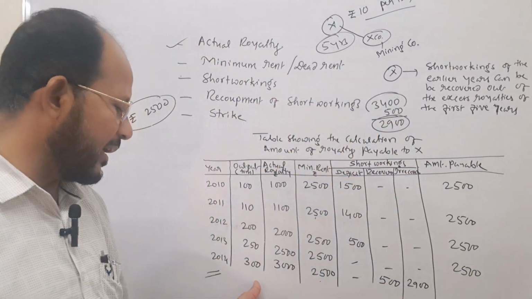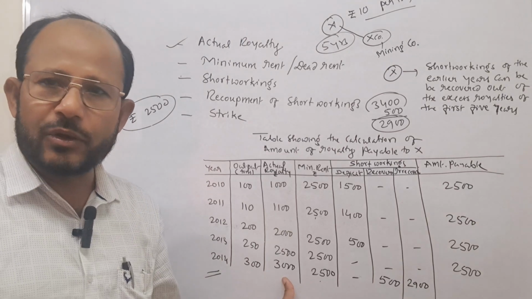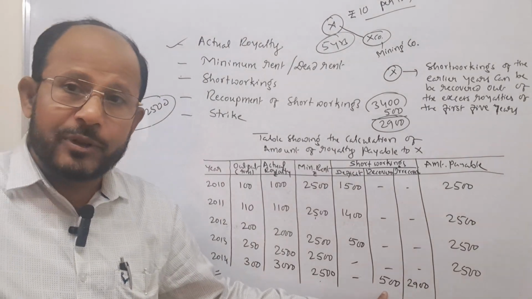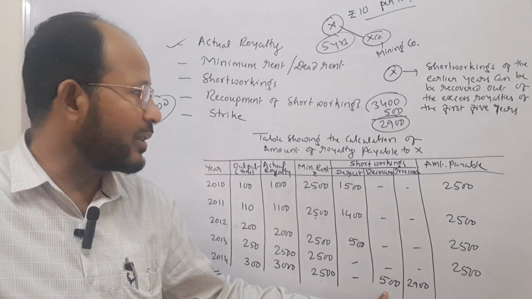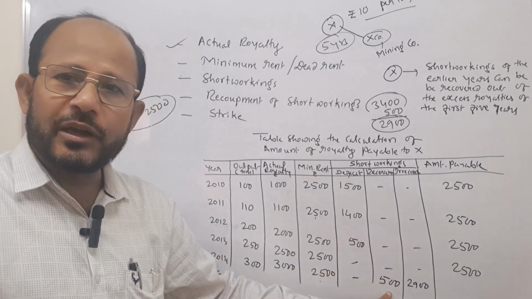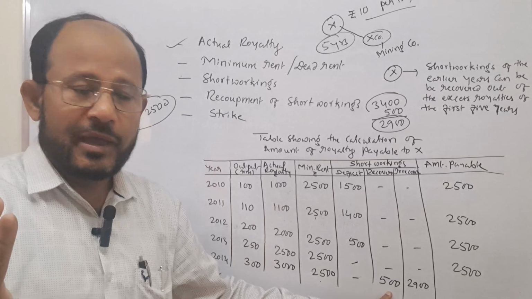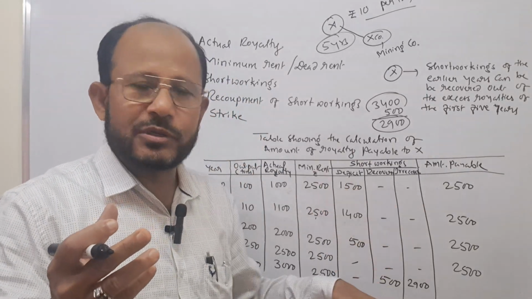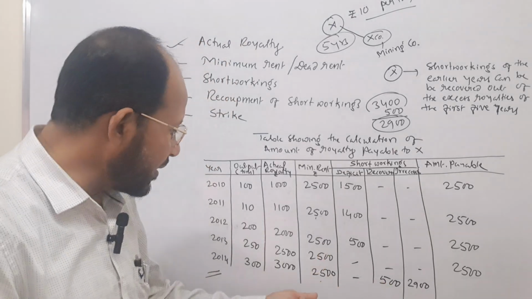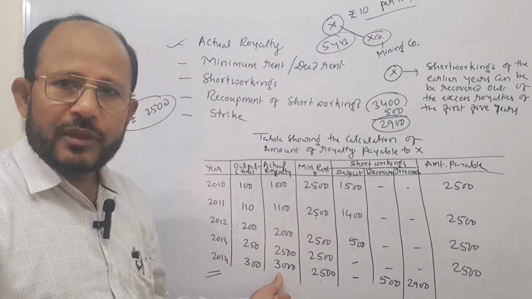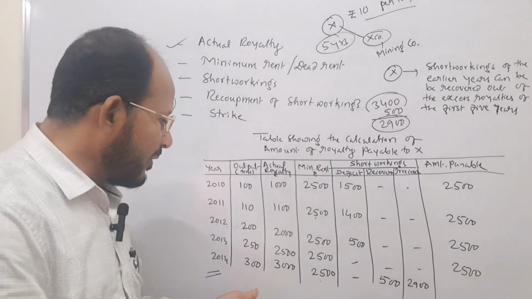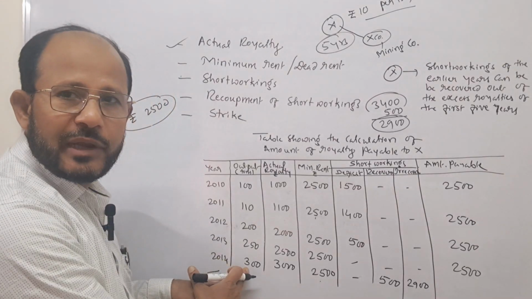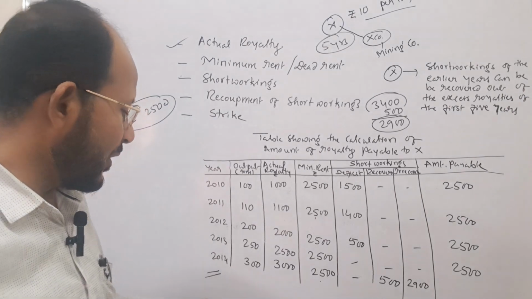And in the fourth year, actual royalty comes to 3000, but the company has recovered rupees 500. Whatever the previous loss had occurred, for the payment of the excess amount, it has recovered only how much? Rupees 500. In case this amount was more, the company would have recovered more. But here only 500 is there. See, instead of 3000, assume here 500 units are extracted. That also I will give here.